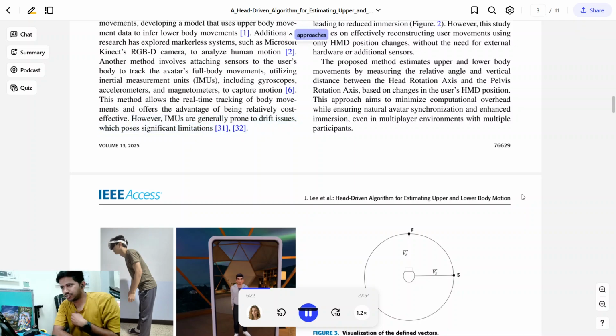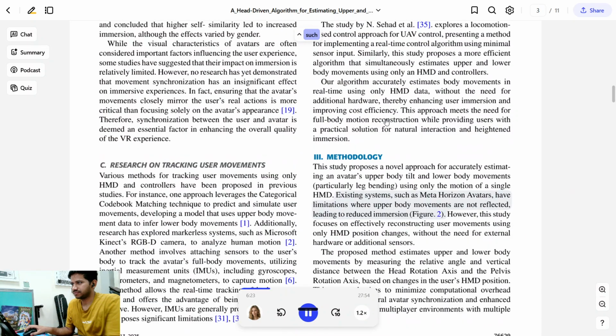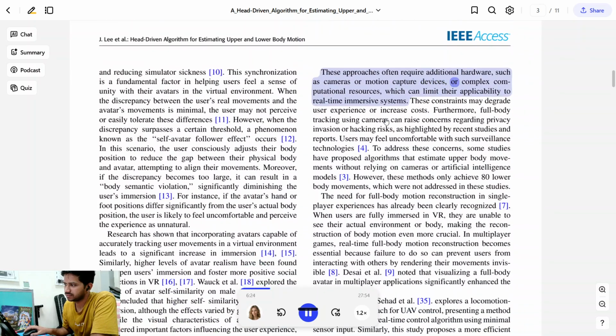These approaches are often limited, as they usually require additional hardware, such as cameras or motion capture devices, or complex computational resources, which can limit their applicability to real-time immersive systems. These constraints may degrade user experience or increase costs. Furthermore, full-body tracking using cameras can raise concerns regarding privacy invasion or hacking risks, as highlighted by recent studies and reports. Users may feel uncomfortable with such surveillance technologies.